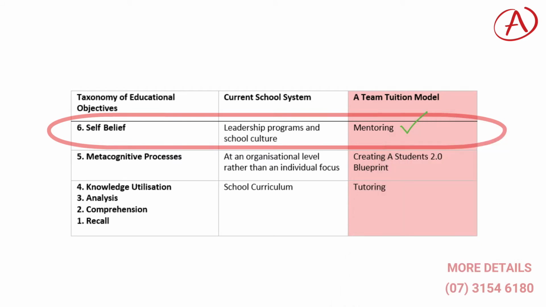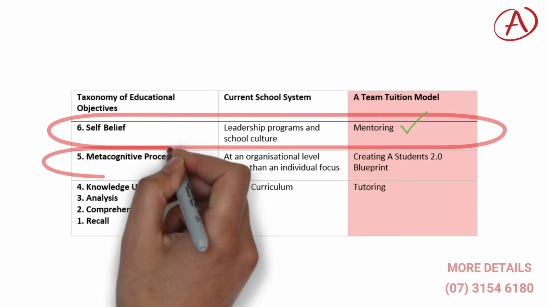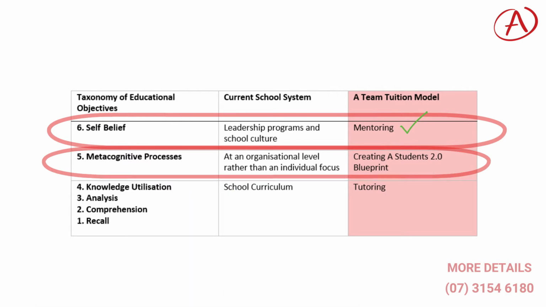The ATAR model has a large focus on mentoring in the program, and this addresses self-belief at that one-on-one level and ensures students have the belief to succeed, a huge step in keeping students engaged at both school and home. For the 5th level, metacognitive processes, this is largely untapped by schools. Some schools have started incorporating it, however, not many schools help kids develop study techniques that are effective individually for themselves. A-Team has always focused on those individual techniques for our students that help them to improve, be organised and push themselves. Recently, we have released our Creating an A Student program, which teaches students the 9 core secrets of high achieving students in a course-like style to give every student the skills to succeed.